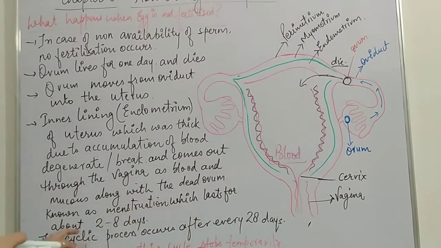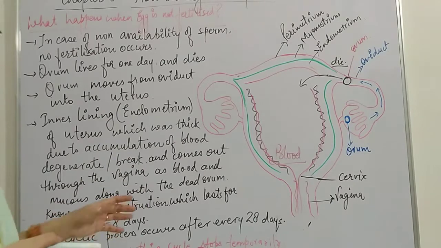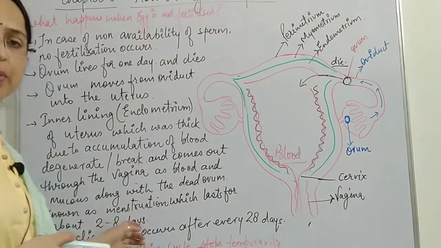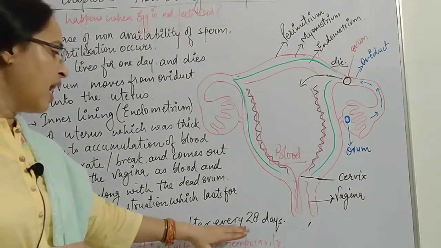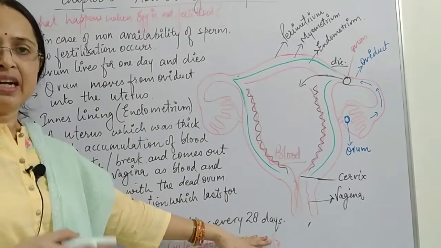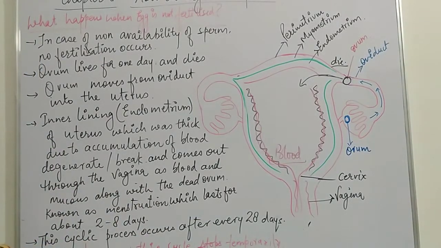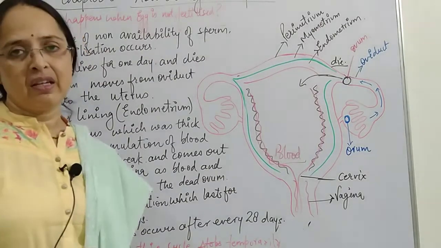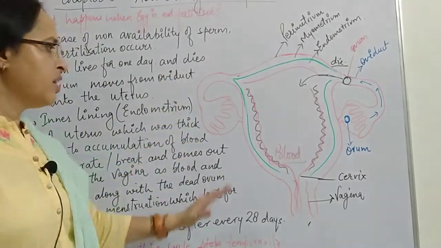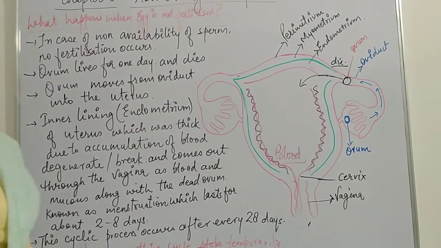This lasts for about 2 to 8 days, and this cyclic process occurs after every 28 days. That means the cycle is repeated after 28 days. During pregnancy, this cycle stops temporarily. So this is about what happens when the egg is not fertilized.